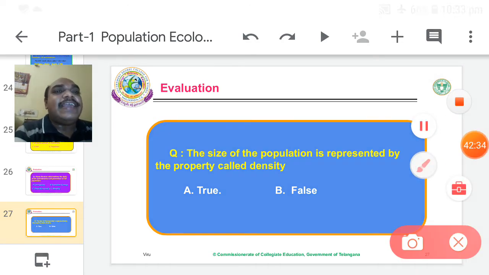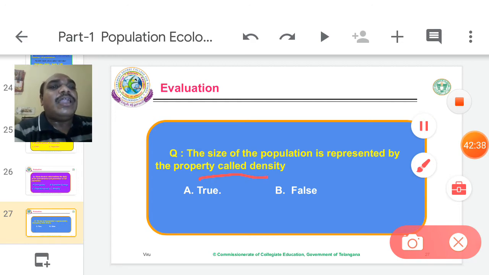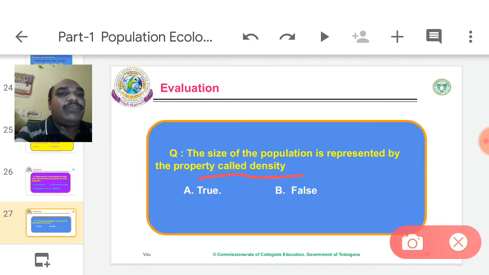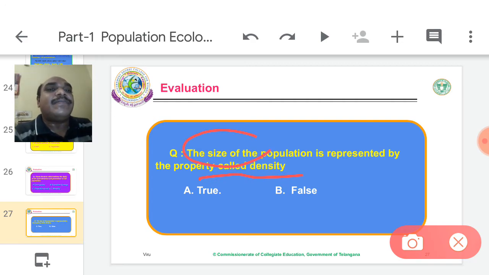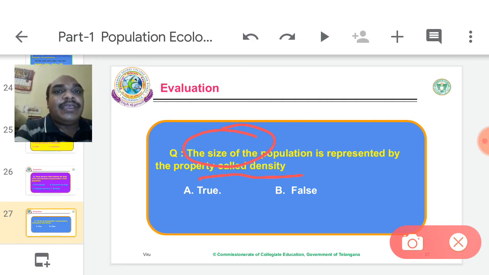Next one, the size of the population is represented by a property called density. Is it true or false? Size means the population number, and it is represented by the density. Yes, this is true.